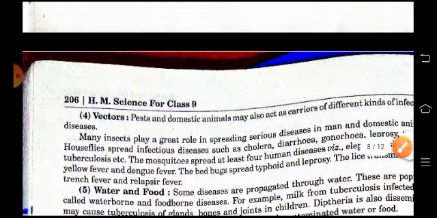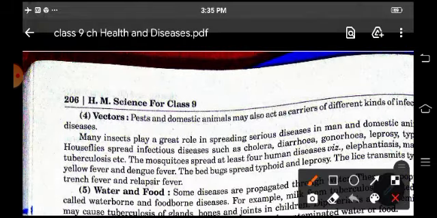Now vectors, pests and domestic animals also act as carriers of different kinds of infectious diseases. Many insects play a great role in spreading serious diseases in man and domestic animals. Houseflies spread infectious diseases like cholera, diarrhea, gonorrhea, etc.